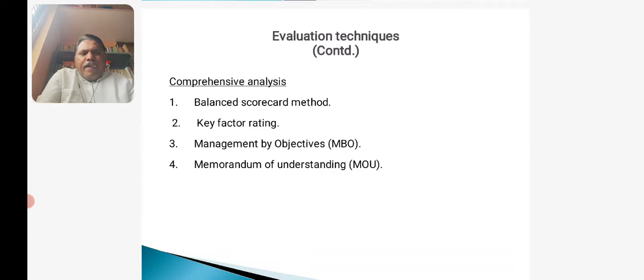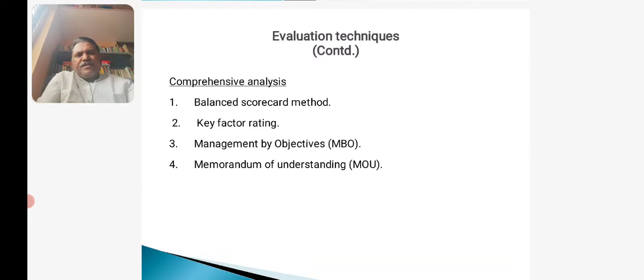It could be financial factor, it could be human resource factor, it could be marketing factor, it could be operations factor, it could be general management factor. These are the 5 key factors in the organization. It evaluates the performances of these 5 factors and rates them.